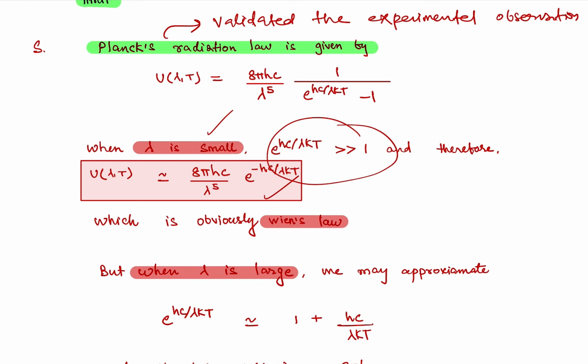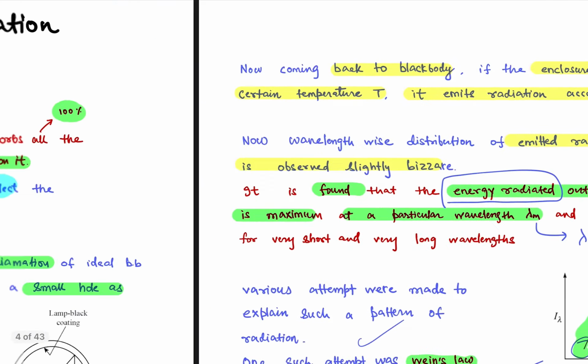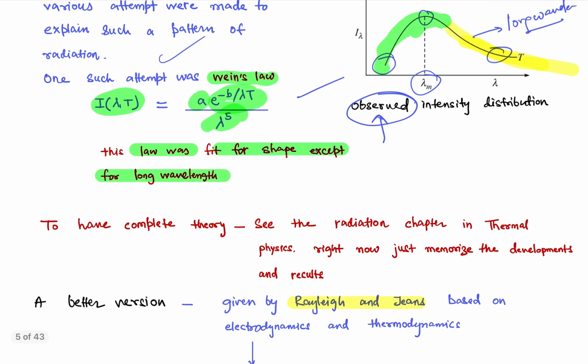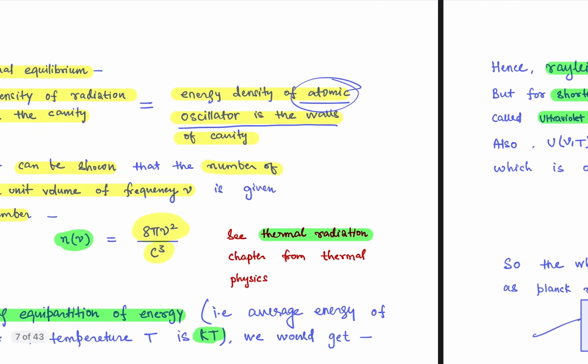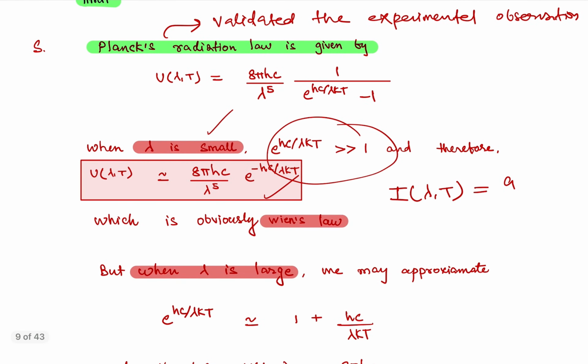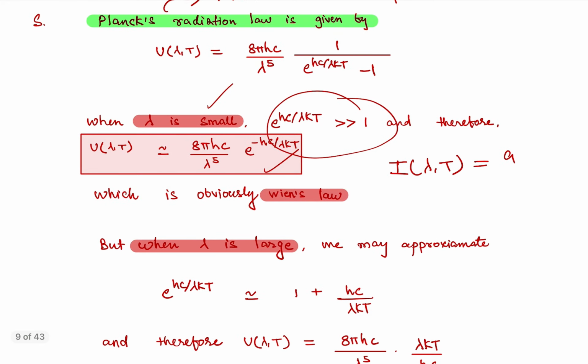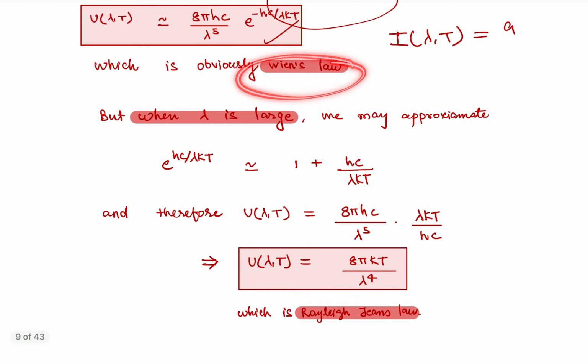It is mathematically done, which is obviously the format of Wien's law, because Wien's law is simply that the intensity in terms of lambda and T is some constant A divided by wavelength to the power 5, times exponential of minus B divided by lambda T. So this is lambda to the power 5, and this is minus some constant divided by lambda T. This is actually Wien's law which we have proved.